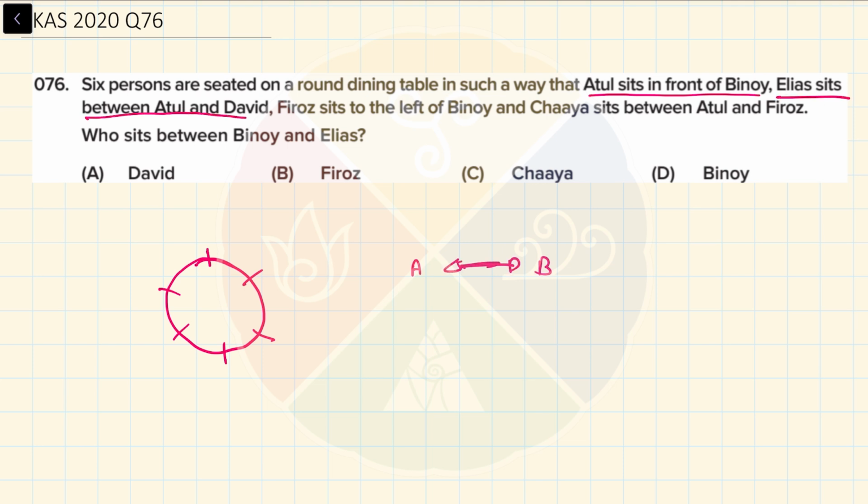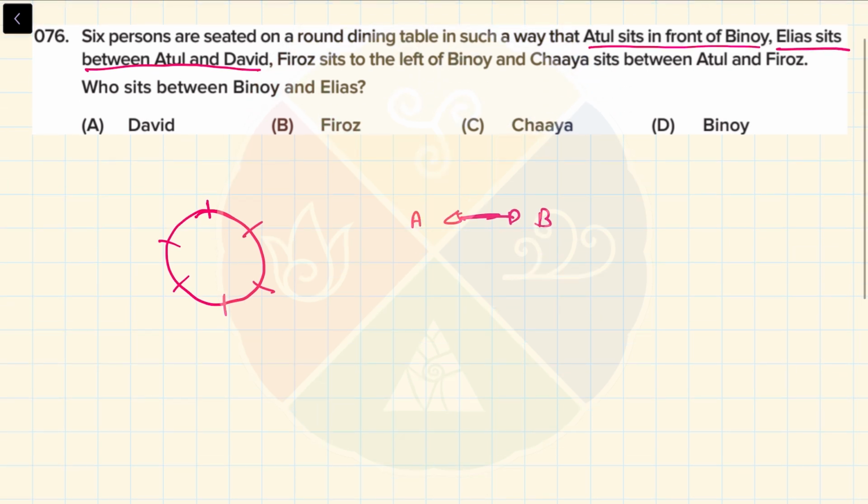Elias sits between Adul and David. Okay, let's put him here. Adul, if he is here, Binoy is here. Now Elias sits between Adul and David. So on one side of Elias, Adul should be there. So Elias should be here and David should be here. That's one option. But there is one more possibility, directly the opposite. Elias can be here and David could be here also. In both these cases, Elias is between Adul and David.